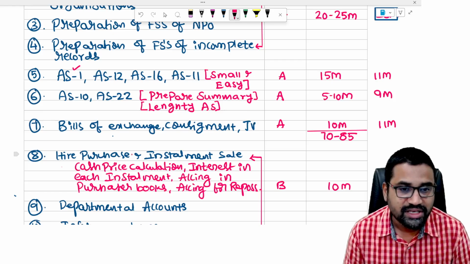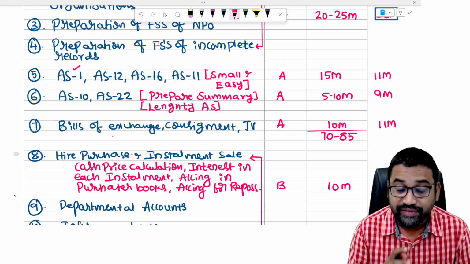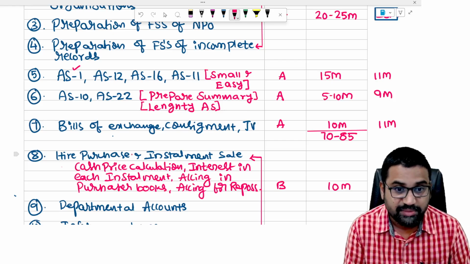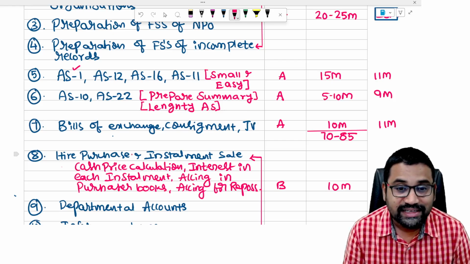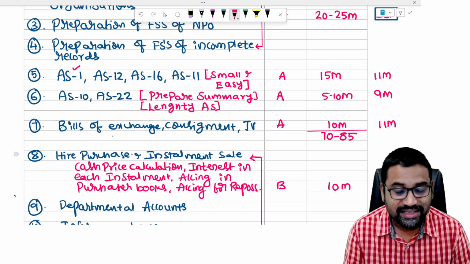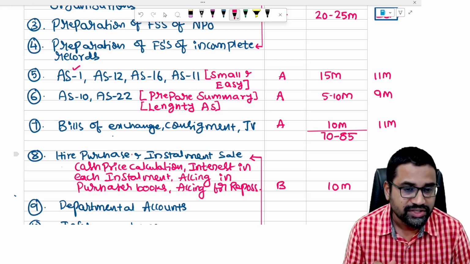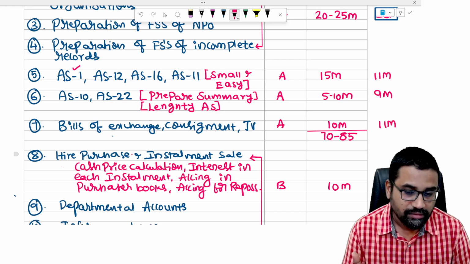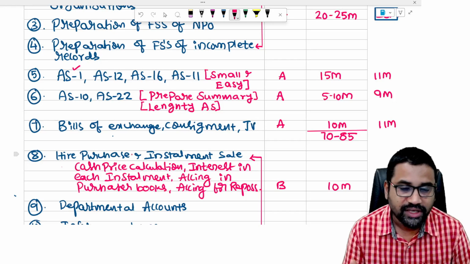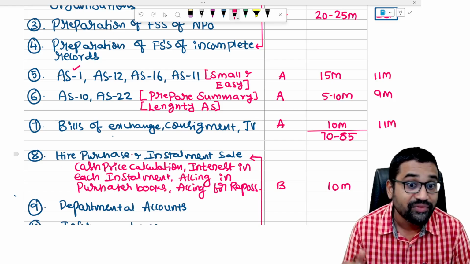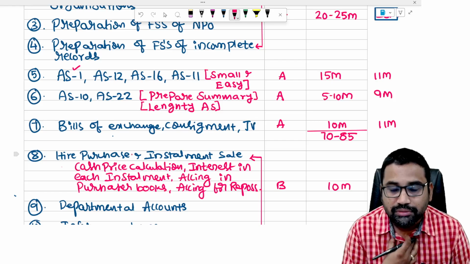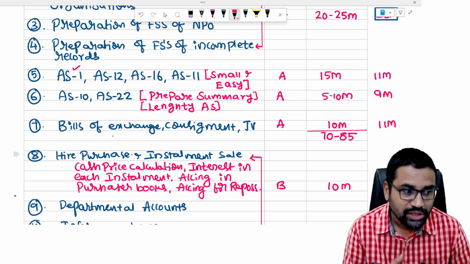Last time for consignment there was no question. Maybe this time they will definitely ask a consignment question. So prepare consignment well. See, it is not that because last time they have not asked, this time they will ask. So these are all predictions, they will not hold. See, in professional exams, nobody can predict what is going to happen. If I said something will definitely come and it did not come, then you are the losers ultimately.